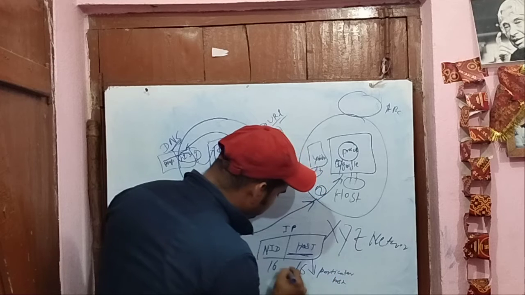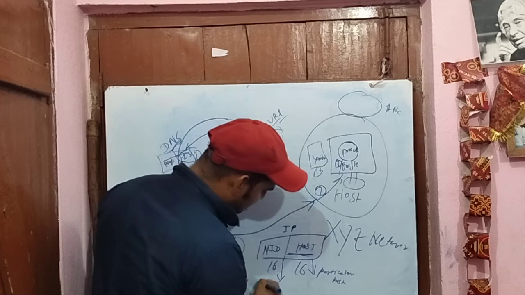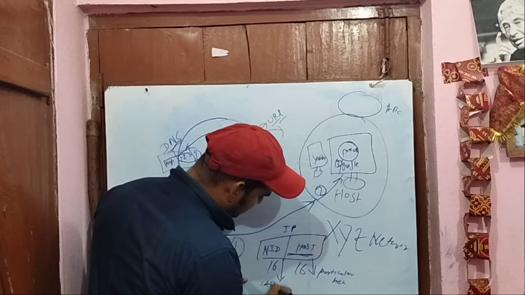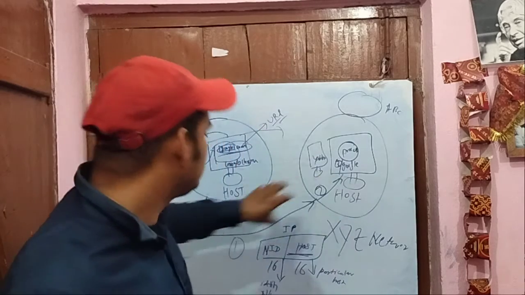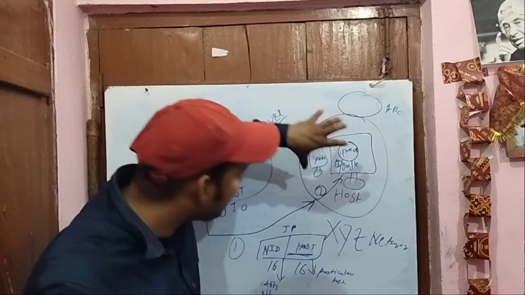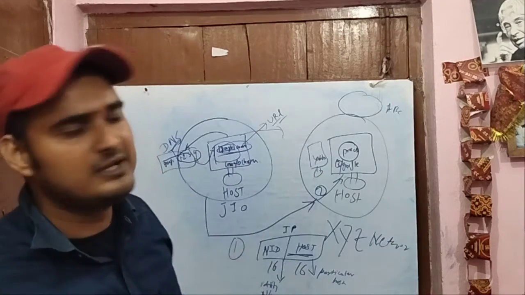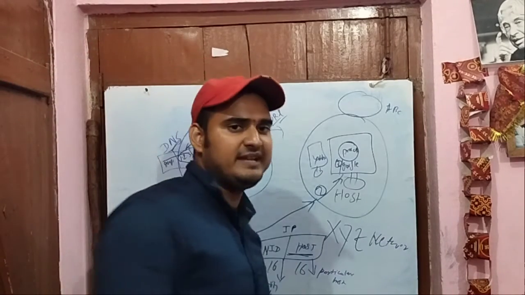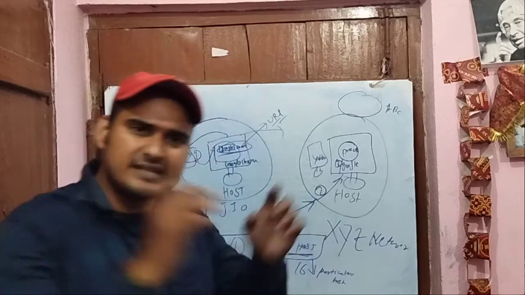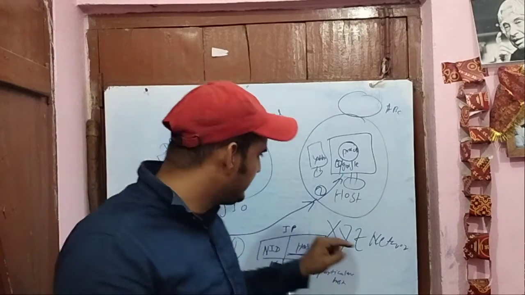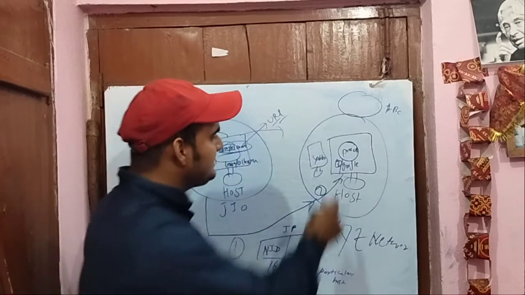So first, what we have seen: network ID is used to identify the network, and host ID is used to identify the particular host. First we get into the network, and inside that network we can have various hosts, and to identify a unique host we use the host ID. So this is the complete use of the IP address. With the help of this IP address we get into this system.